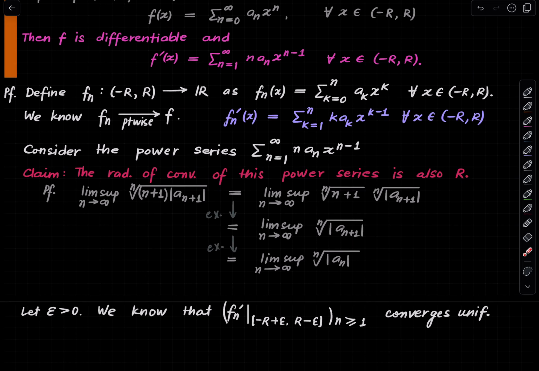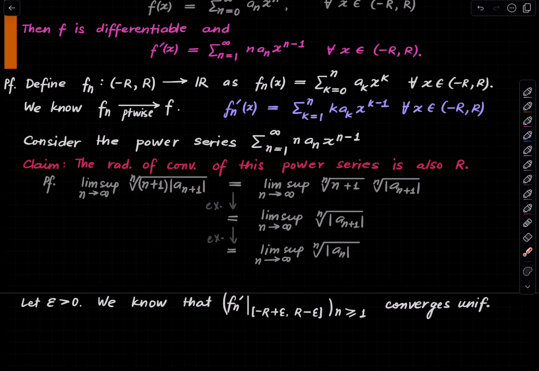Make sure you get this point. This is the sequence of partial sums of this power series. And once you truncate the disk of convergence, the sequence of partial sums will converge uniformly. This is a fact about power series in general, which we recalled in the beginning.